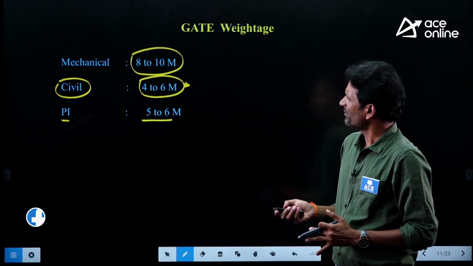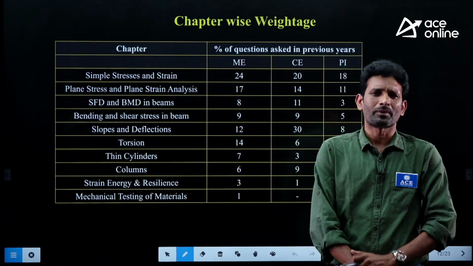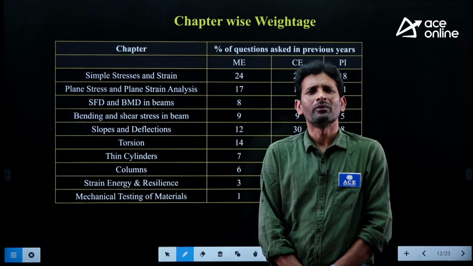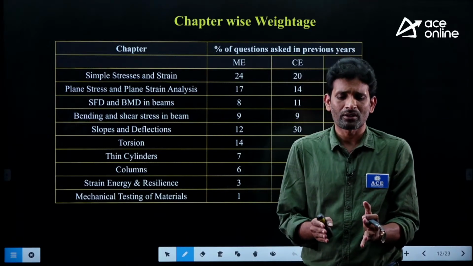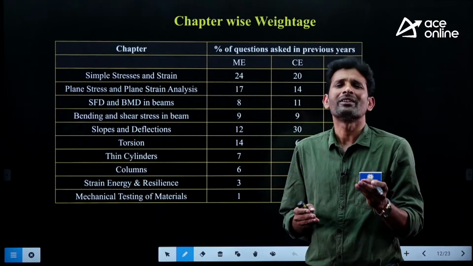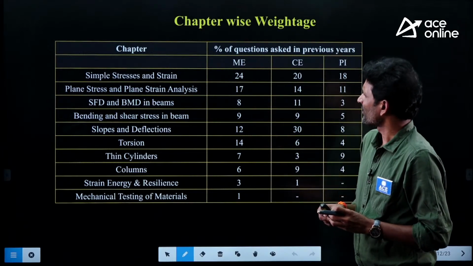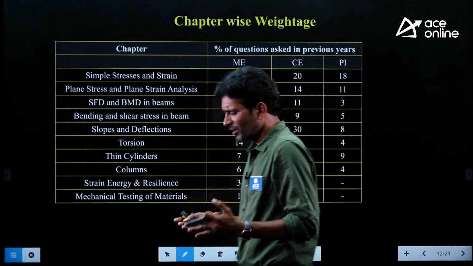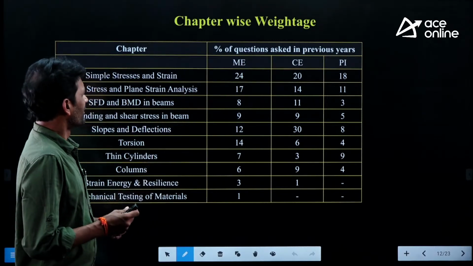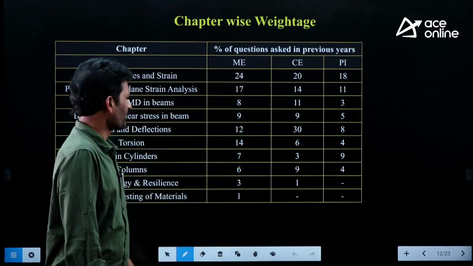And come down to the chapter-wise weightage. Once we know the chapter-wise weightage, then we should understand which topics are given more importance, where we need to pay more attention, and at what areas a little bit of attention is required, that we can realize. I have taken a couple of years' papers and tried to shortlist the chapters and the percentage of questions asked in previous examinations.